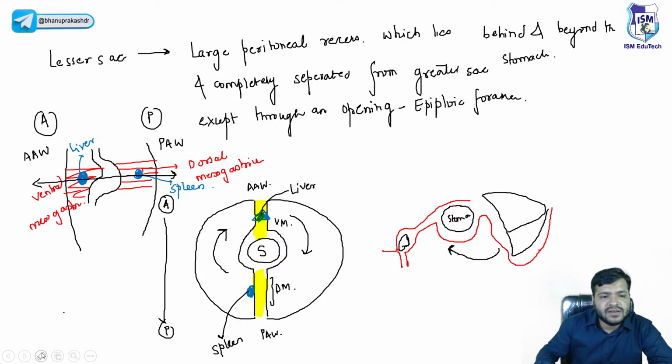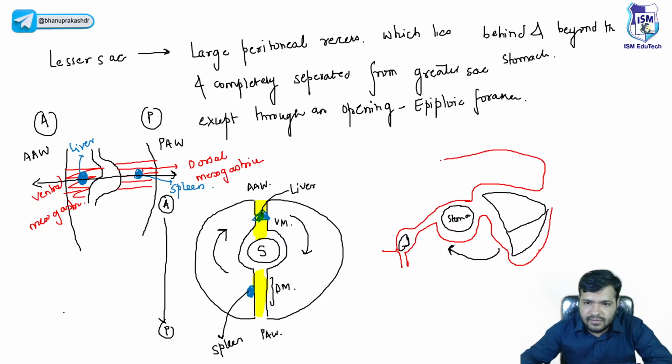Yes, just try to complete this peritoneal fold also, right, peritoneal covering, so yes.